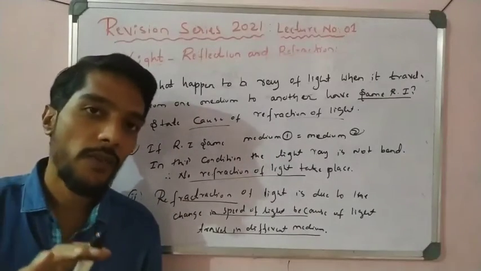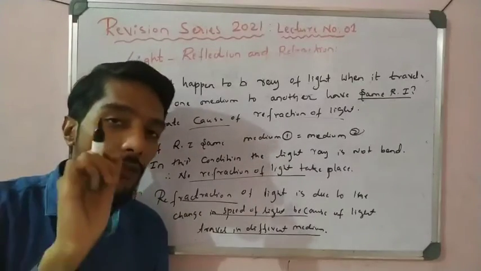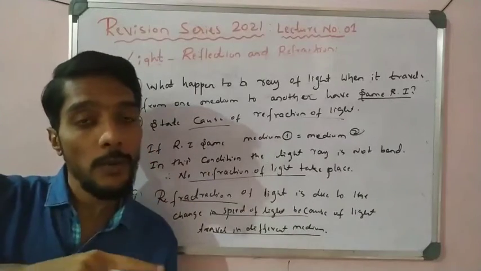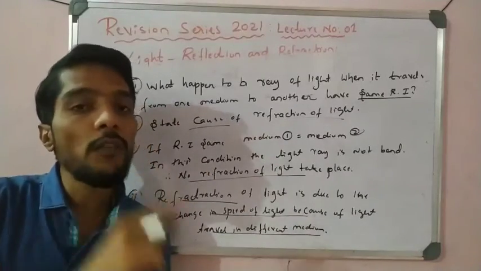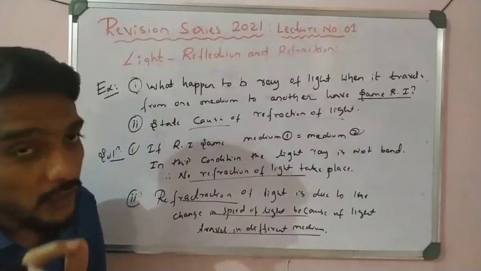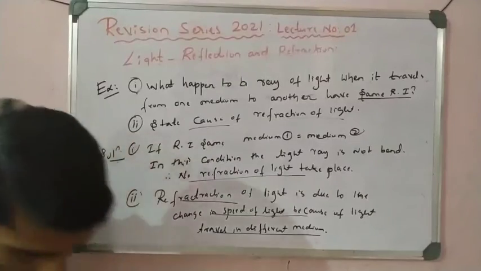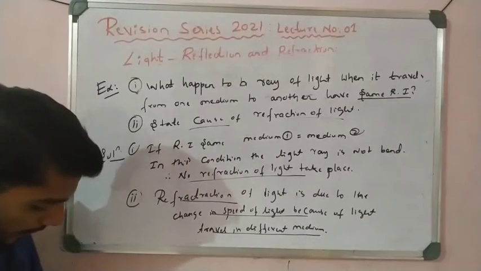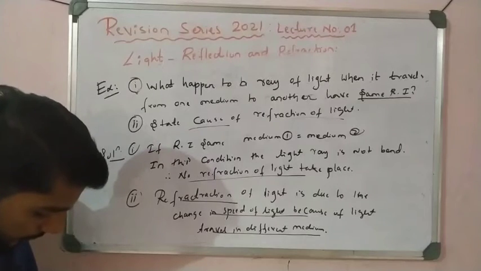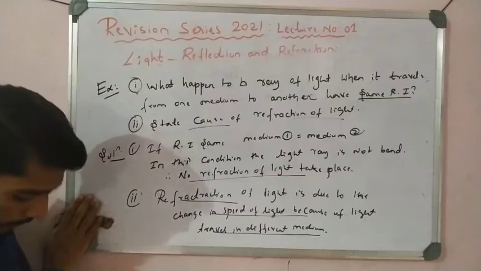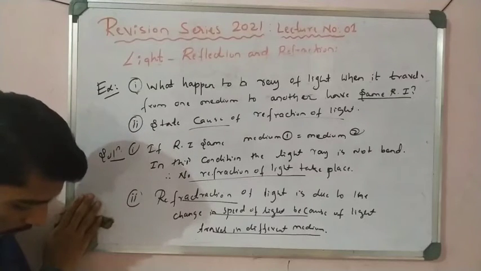Light travels from one medium to another, and because the medium is different, the speed of light changes. That is why refraction of light takes place. That is the reason for the cause of refraction of light, students. So hope you remember this point, it is very important. So this is one example. Pause the video and write this down.